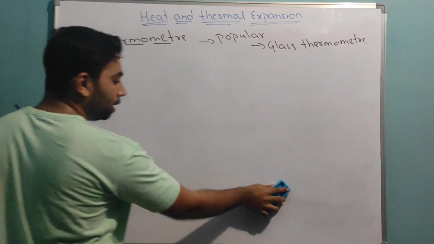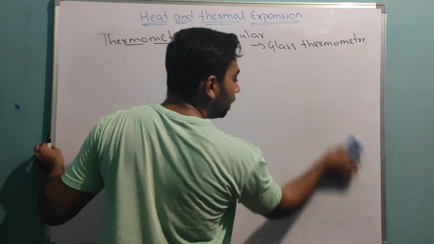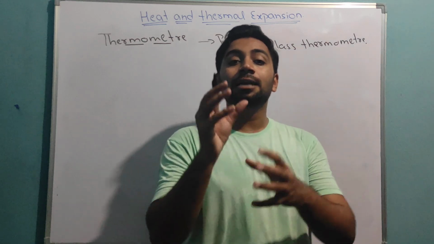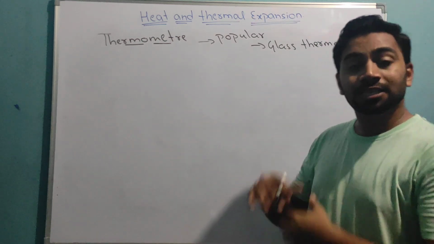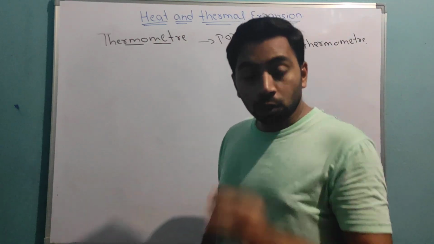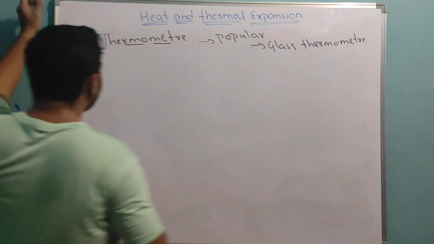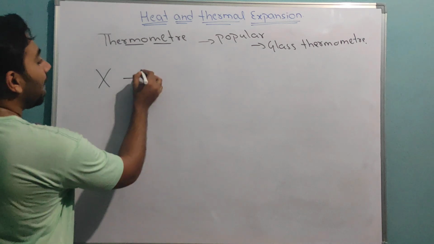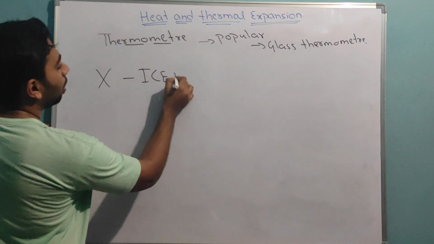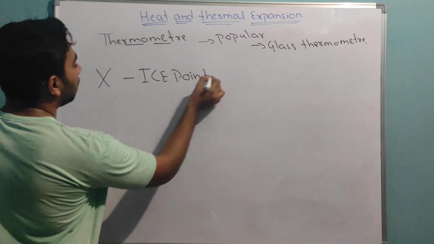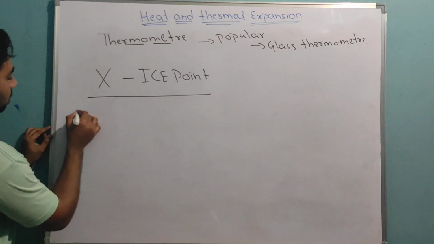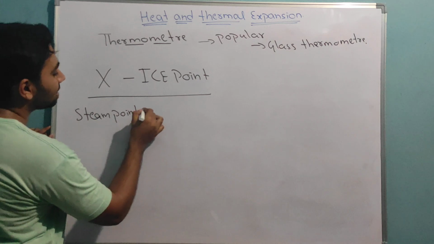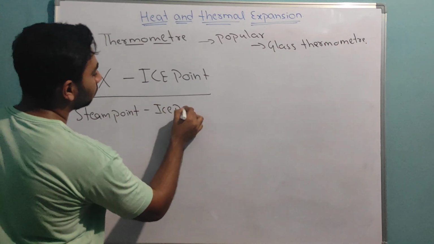Now, to measure the temperature of any body, we have one certain formula, to measure change in temperature. That formula is like this: X minus ice point, divided by steam point minus ice point.